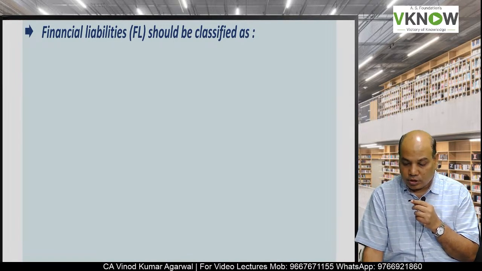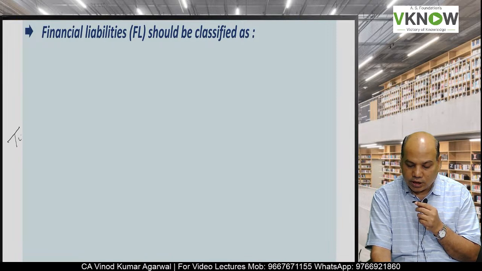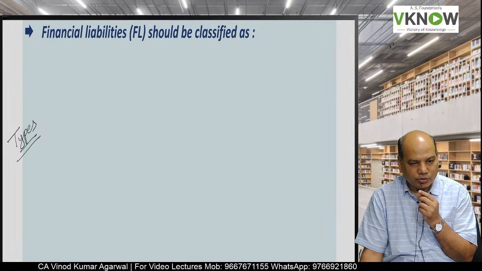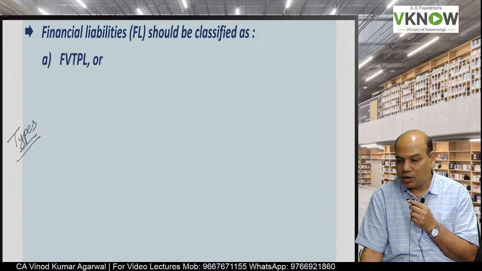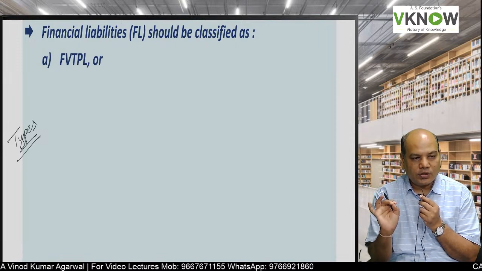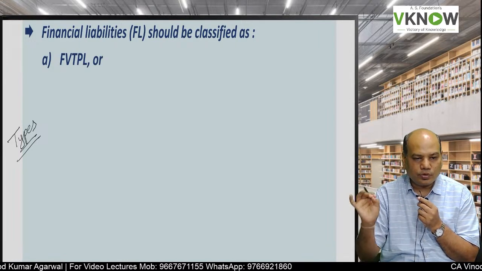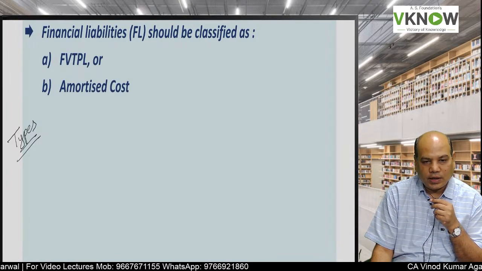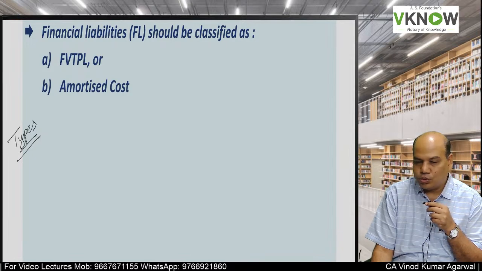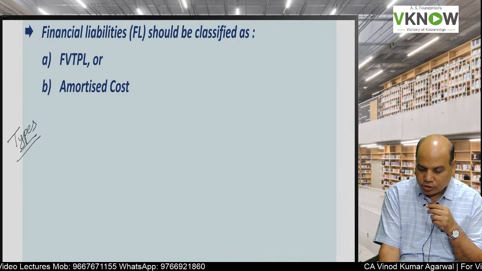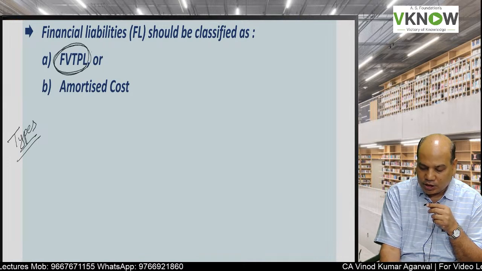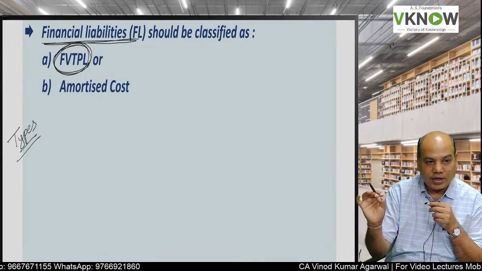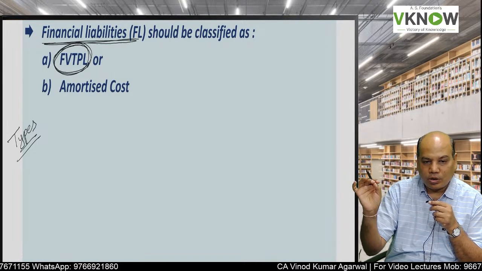of account. Now another question is, what are the types of financial liability as per Ind AS 32? Financial liabilities are only of two types, FVTPL and amortized cost. FVTPL means fair value through profit and loss account. So at the inception, when you are recognizing financial liability, you have to decide whether it will be FVTPL or amortized cost.